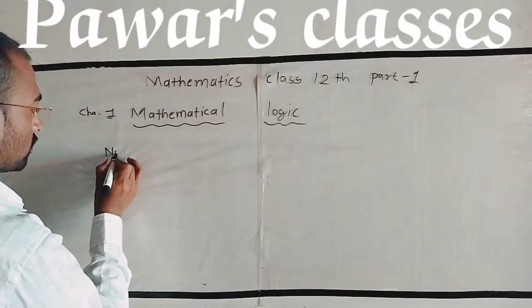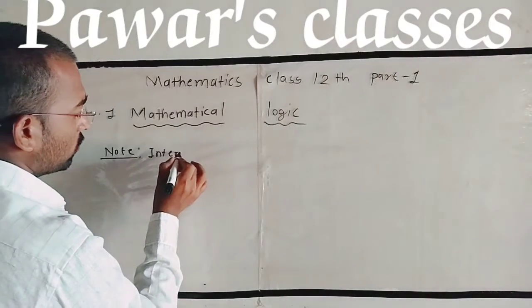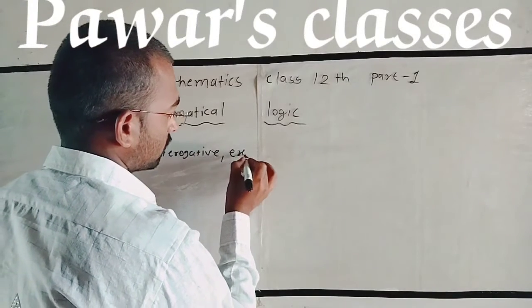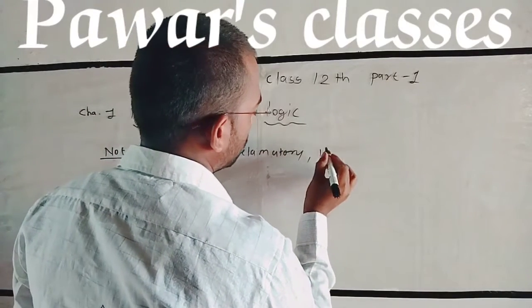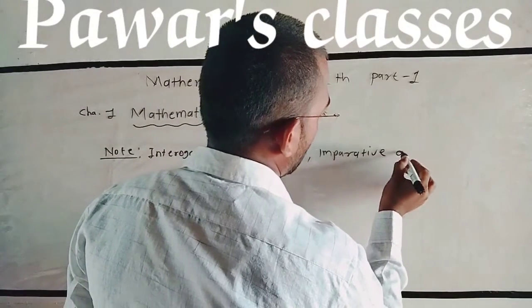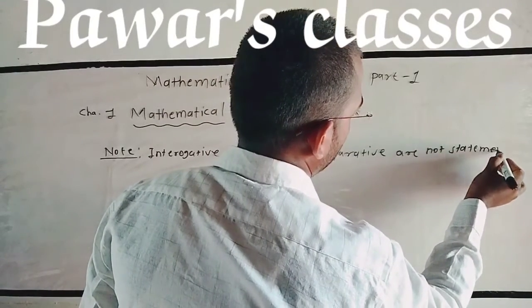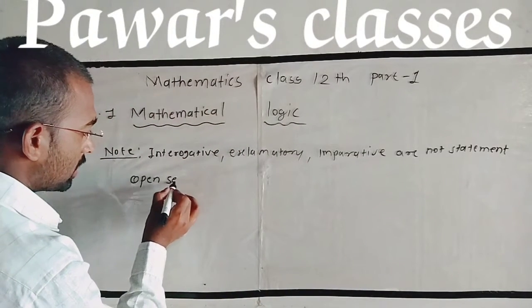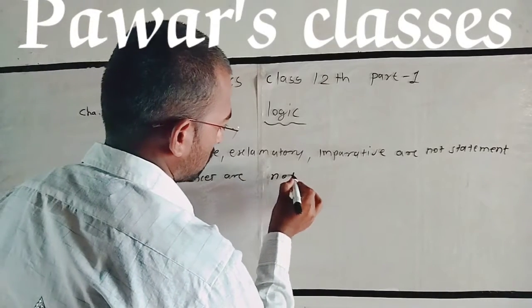Note: interrogative, exclamatory, imperative sentences are not statements. Now another note: open sentences are not statements.